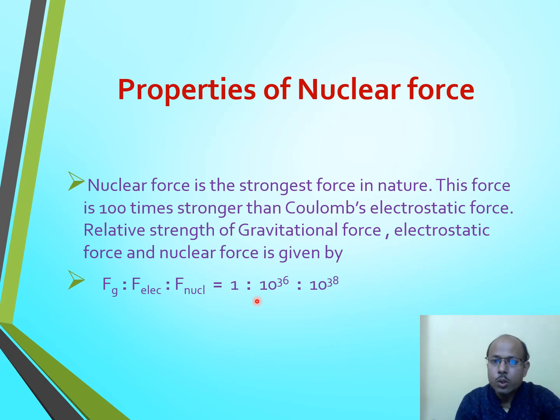what is the ratio of strength of electrostatic force to the gravitational force, then the answer will be 10^36. And what is the ratio of strength of nuclear force to the gravitational force, then the answer will be 10^38. And if the ratio is asked between the strength of nuclear force and the strength of electrostatic force, then it will be 100.